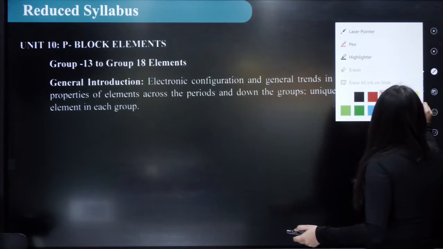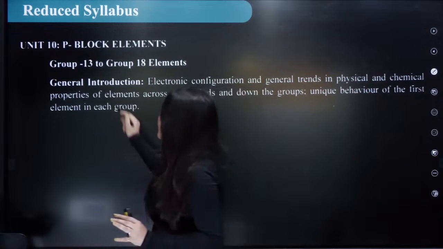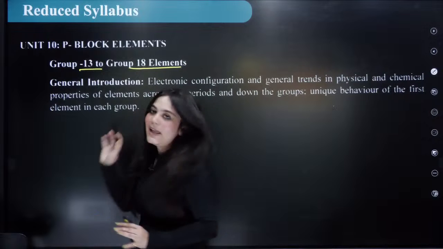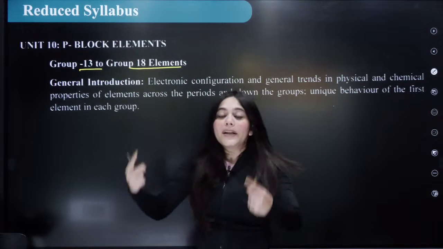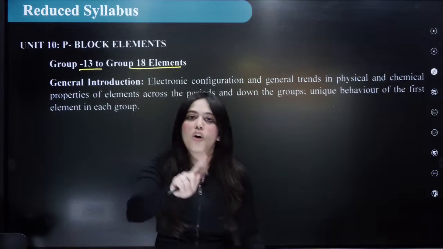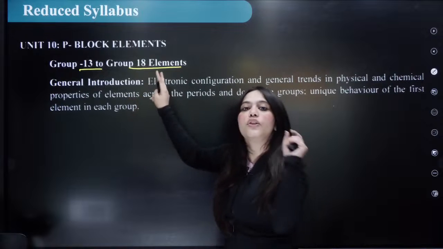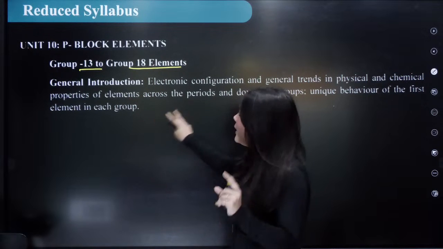Everybody can see my screen. So in your P block, what is there? From group 13 to group 18 elements are there. And what are the things that will be asked in your exam? The entire P block chapter will not be asked. Only these topics which are mentioned in your new reduced syllabus according to NEET will be asked.